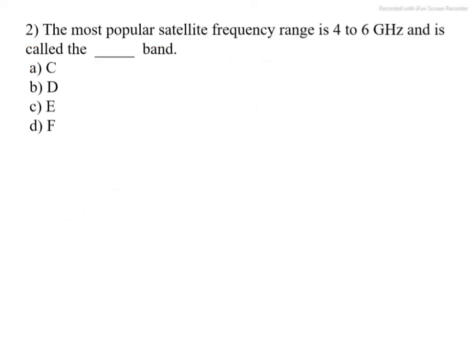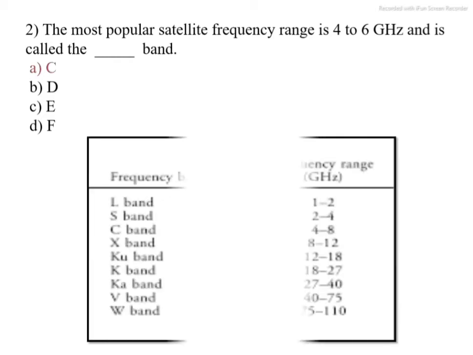Go to the next question. The most popular satellite frequency range is 4 to 6 gigahertz and is called the dash dash band. Option A, C. Option B, D. Option C, E. And option D, F. The most popular satellite frequency range is 4 to 6 gigahertz in C band.